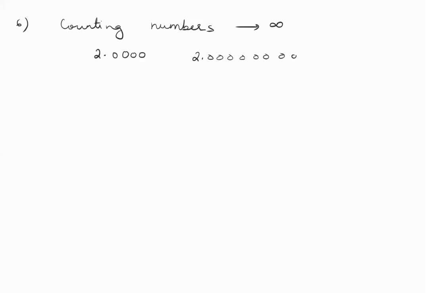Last rule. Counting numbers. Counting numbers ante, if I say 5 eggs, 6 balls, 10 apples, ilantivi counting numbers, they have infinite significant digits. Enduku ante, when I say I have 2 balls, to increase the precision, I can even say I have 2.0000 balls. I can even say I have 2.000000000000 balls. You can just keep on increasing the precision. I can put any number of zeros kabatti I have infinite number of significant digits.